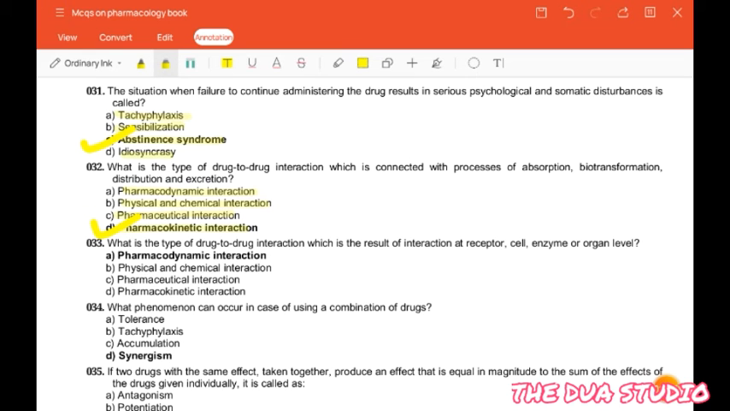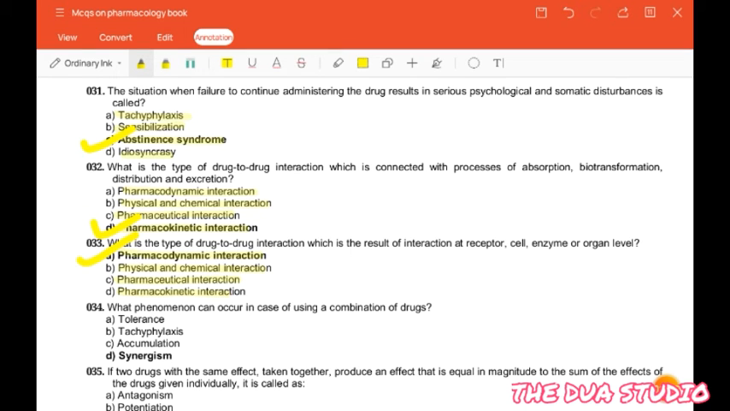The next question is, what is the type of drug-to-drug interaction which is the result of interaction at a receptor, cell, enzyme or organ level? Pharmacodynamic interaction, physical and chemical interaction, pharmaceutical interaction, pharmacokinetic interaction. So the correct answer is pharmacodynamic interaction.